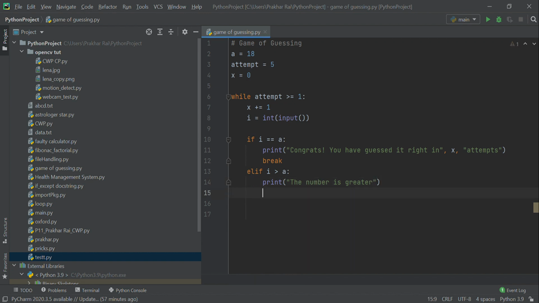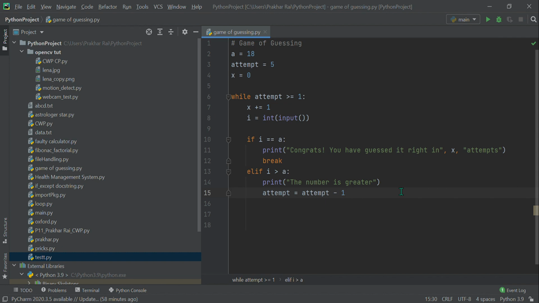And as I said, in other cases we have to decrease the attempt as well, right? Because above here we have initialized the attempt to 5. So each time the loop repeats itself, the attempt should decrease. So what we'll do is attempt equals attempt minus 1. We can also write attempt minus equal to 1, one and the same thing.